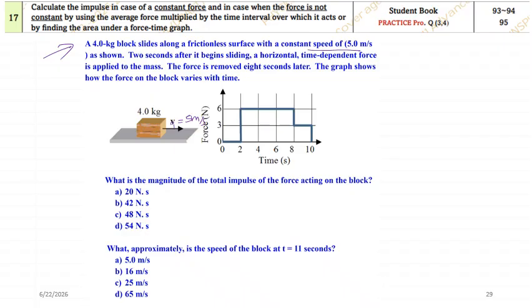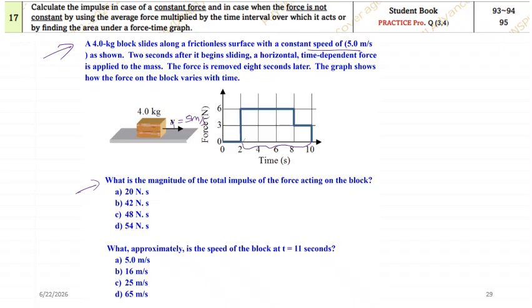From the graph you can see the force is removed at 8 seconds later. After 2, that is after 10 seconds, means after 8 seconds you remove it. The graph shows how the force on the block has varied with time. We have a force time graph. Now, what is the magnitude of the total impulse? You need to calculate the impulse over here.